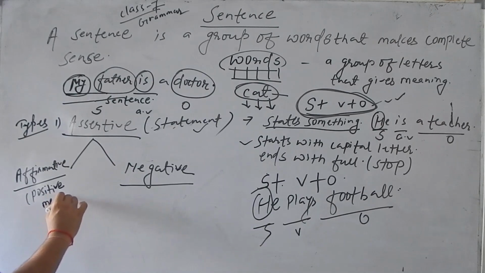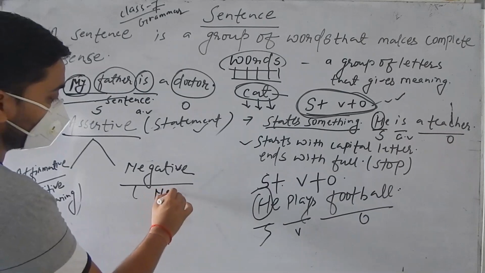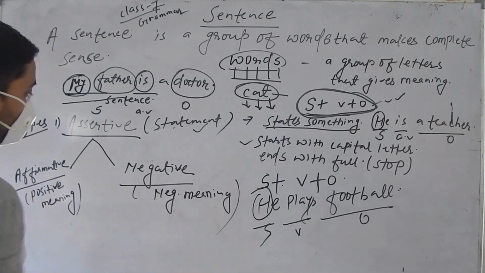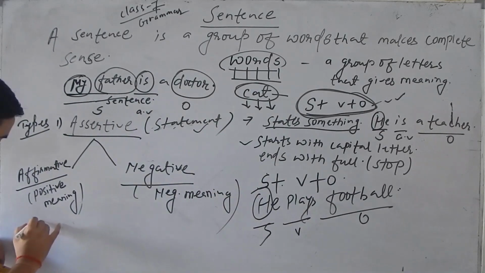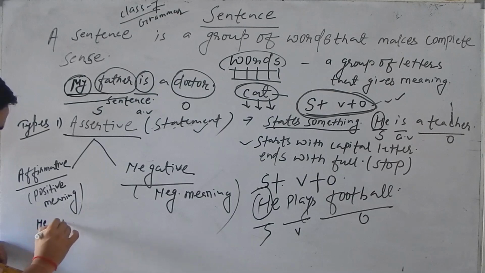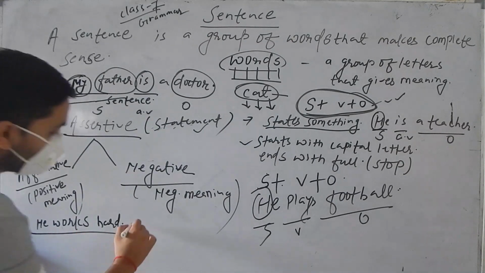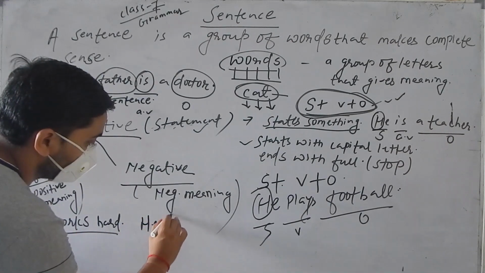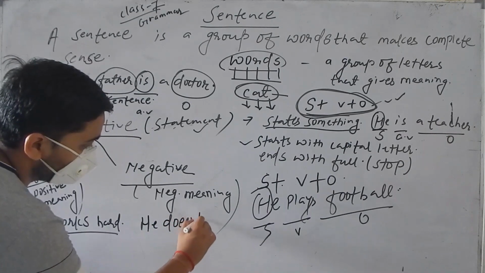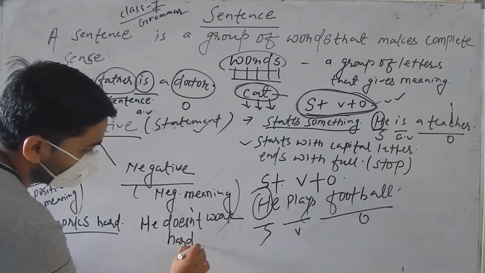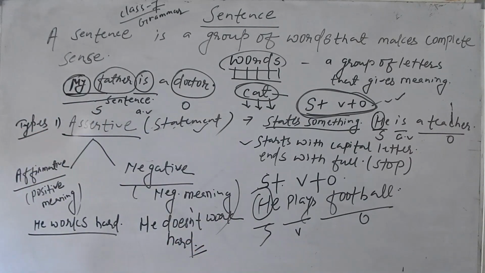That is affirmative sentence. And negative, the sentence which gives the negative meaning. Negative meaning. That is what? Negative sentence. For example, you can say he works hard. He works hard. This is affirmative. This is the example of affirmative sentence. But when you say he doesn't work hard, this is negative sentence. These are the examples of negative sentence.